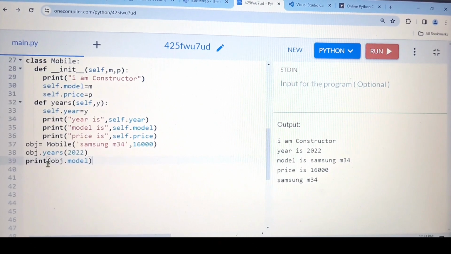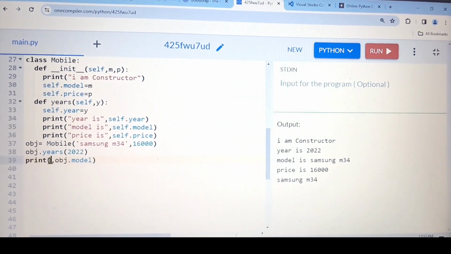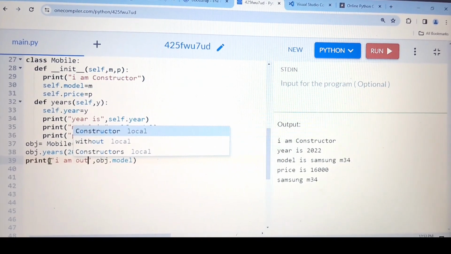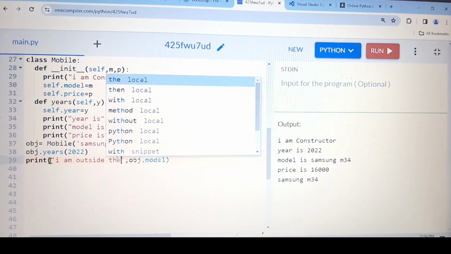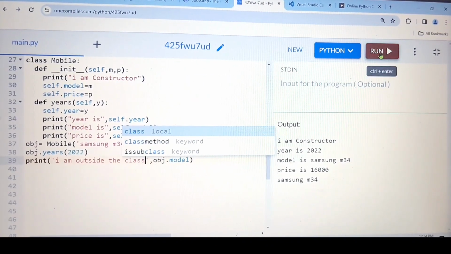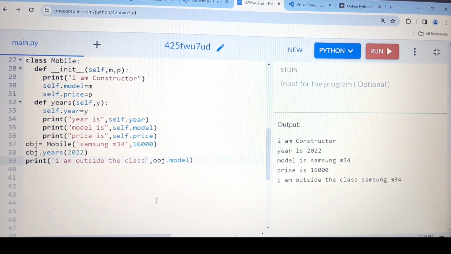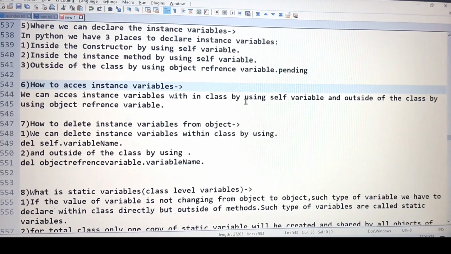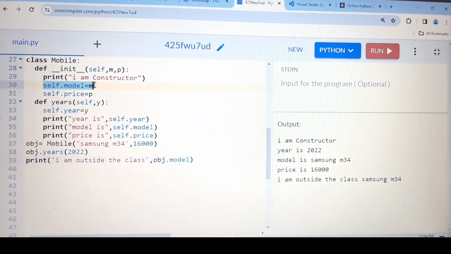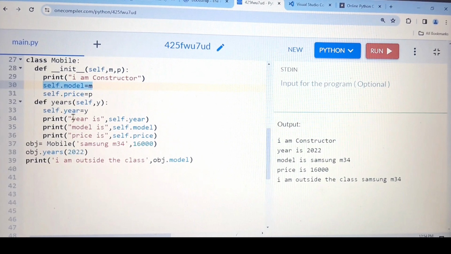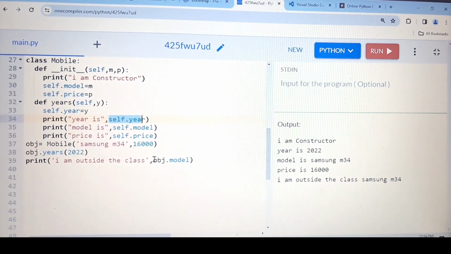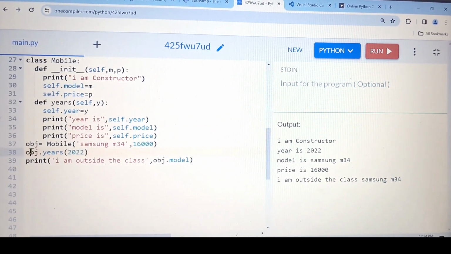Here, if you want to print any message, you can give something like "I am outside the class." Let me run. See, I'm outside the class. The same thing I have written here. We can access the instance variable within a class by using the self variable. So this is the instance variable and I'm using it within the class only. With the help of self dot variable name, I can access that particular instance variable, and outside the class, I can access it with the help of the object reference variable.